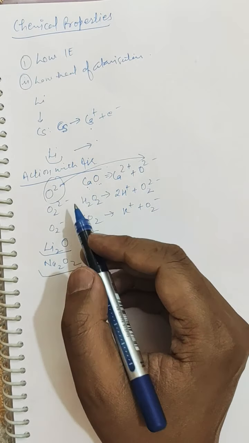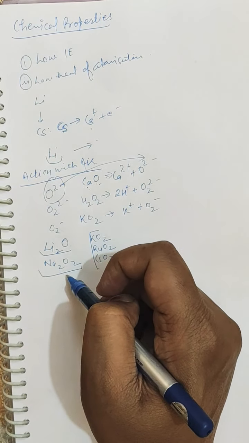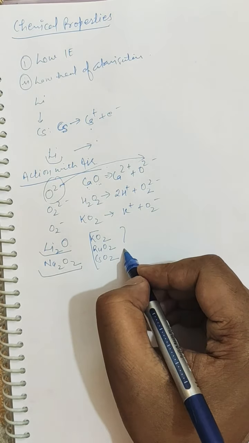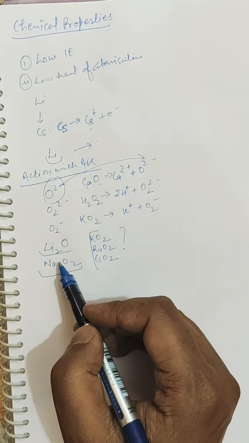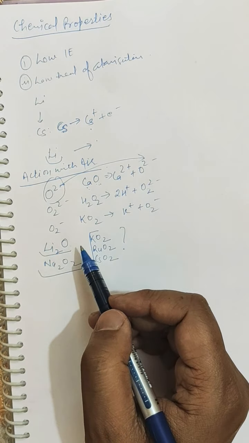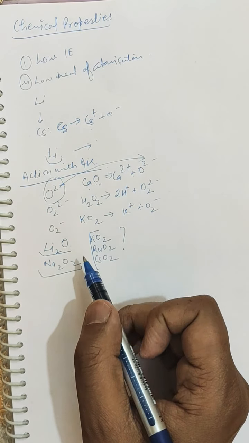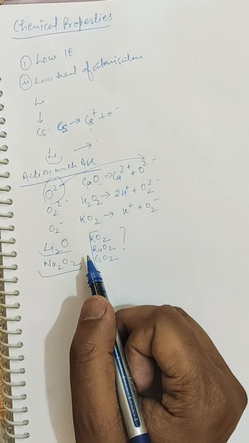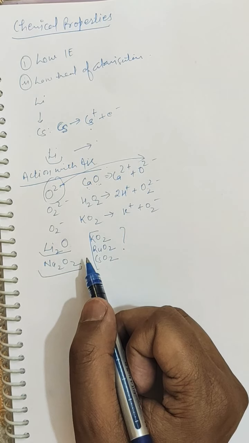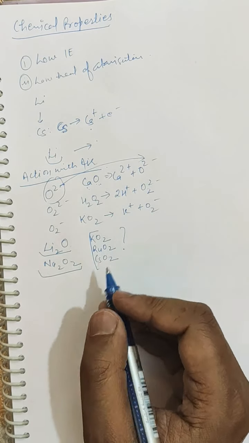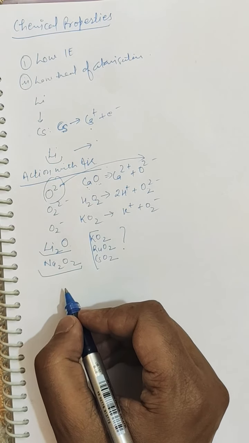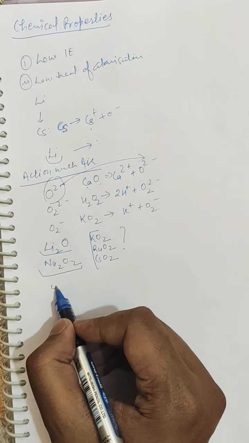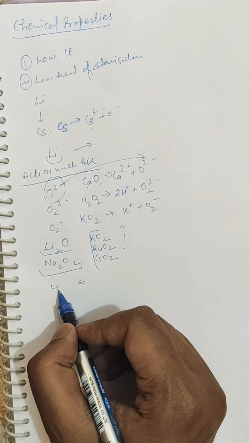You can be asked in the exam: why does lithium form normal oxide, sodium form peroxide, and the others form superoxide? What is the reason behind it? The formation and stability of these oxides can be explained on the basis of the size of the cation and the anion. It is known that a smaller cation can stabilize a smaller anion. The size should be compatible for the stability of a compound; if the constituents have similar sizes, the compound will be more stable.